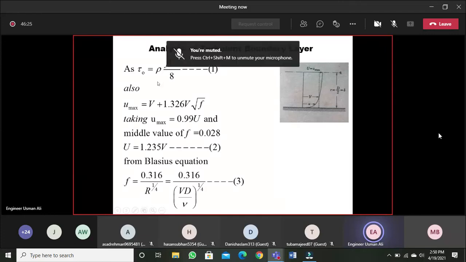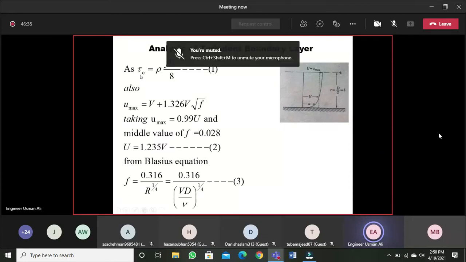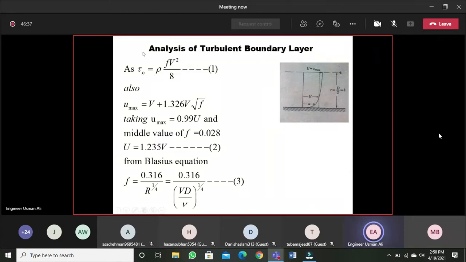And we have another shearing stress formula that earlier we have derived, that is rho U square d delta over alpha dx. We know tau naught over rho is f V square over 8. This is the boundary shear stress formula, valid for laminar and turbulent both. So for turbulent boundary layer, this is again valid. Tau naught over rho is f V square over 8.